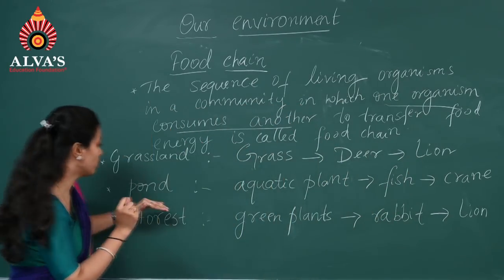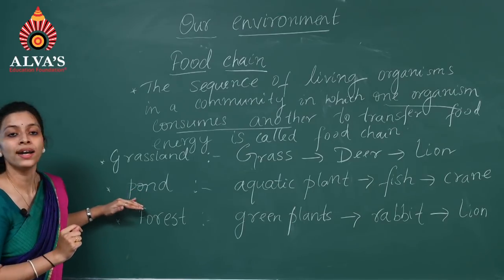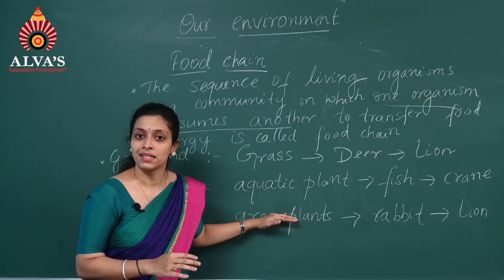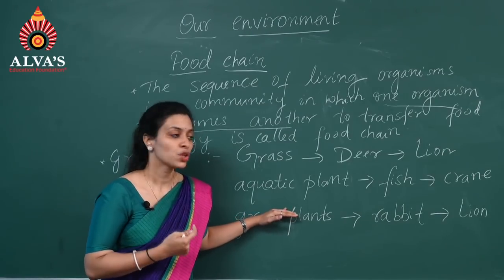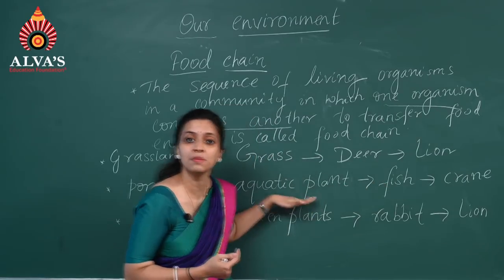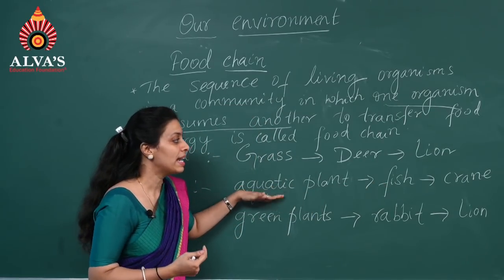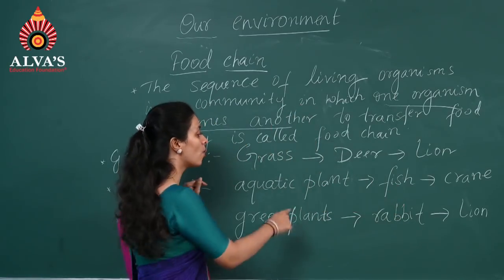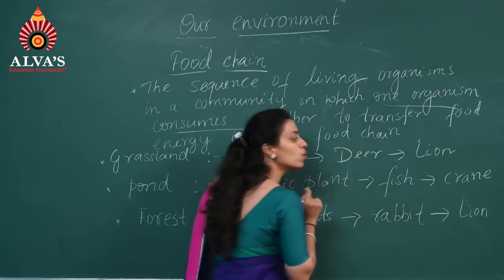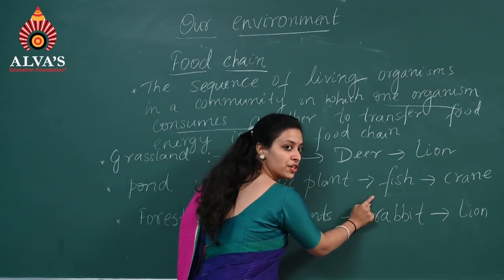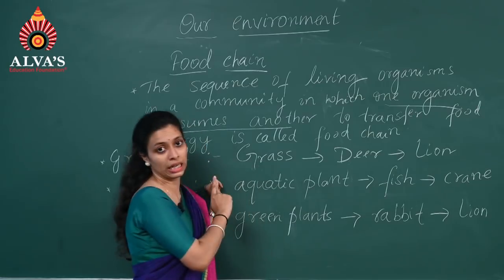Now there is one more example, that is the pond ecosystem. In pond ecosystem, there will be aquatic plants. Aquatic plants are the plants that live in water. So fish are going to eat these aquatic plants, and later cranes are going to eat the fishes. So here you can observe a chain, and again it is also unidirectional, and the food energy is transferred from plant to the fish and from fish to the crane.